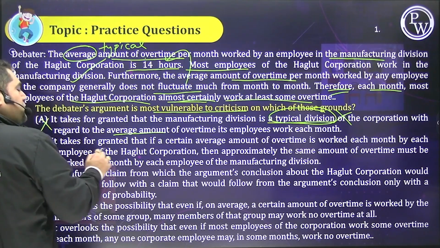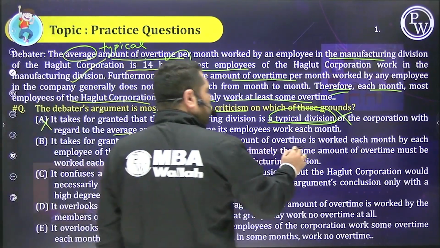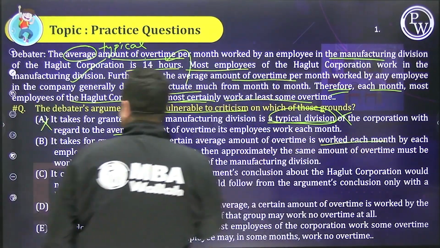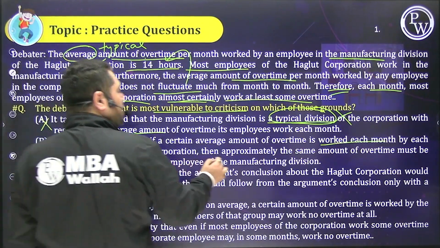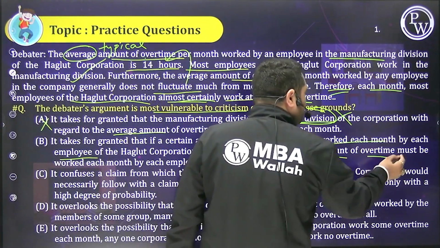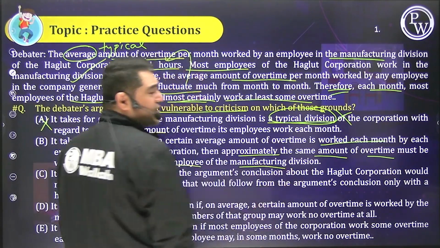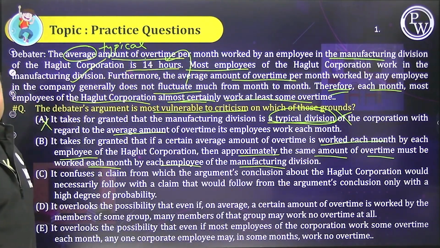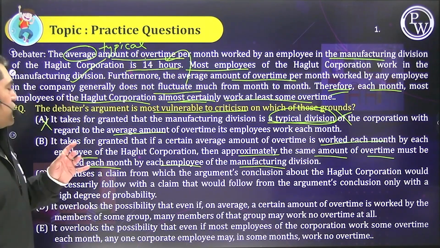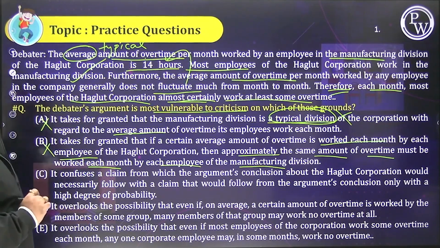B, it takes for granted that if a certain average amount is worked each month by each employee, then approximately the same amount of overtime must be worked each month by each employee of the manufacturing. This is out of context. It's not given. We are not saying every employee works. We are saying average. So this itself is contradictory or out of context.